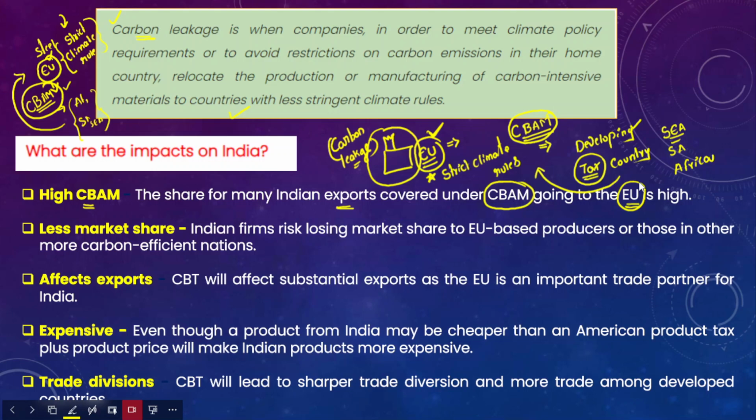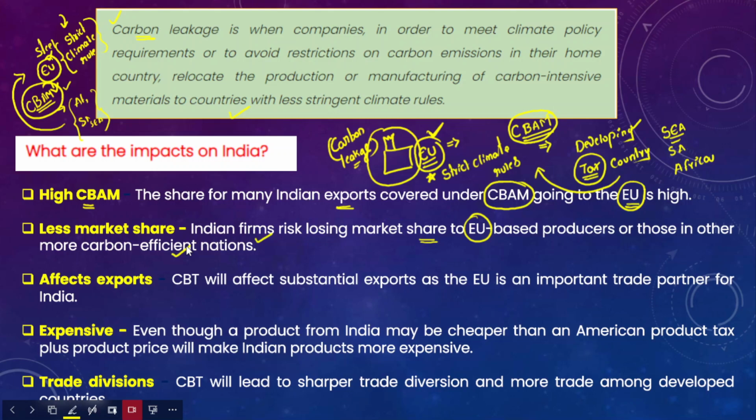Okay, so Indian firms will also face the problem of losing market share to European Union based producers. For example, when India competes with other nations which have carbon efficient technologies, India would lose out in the competition.